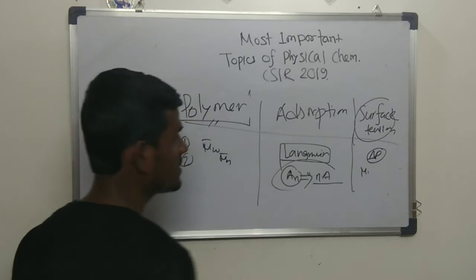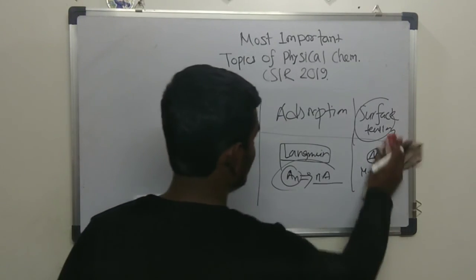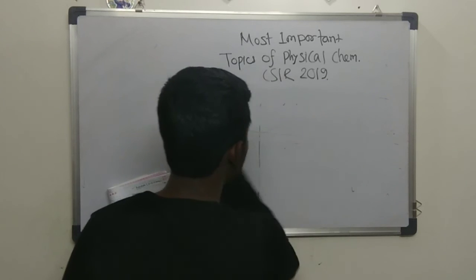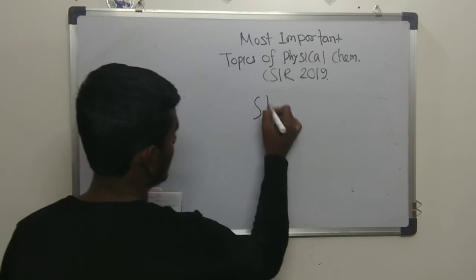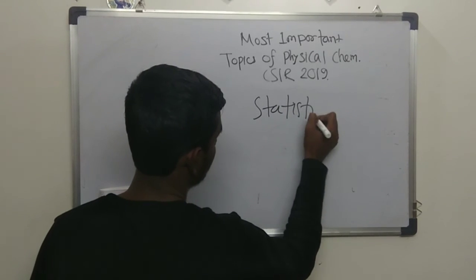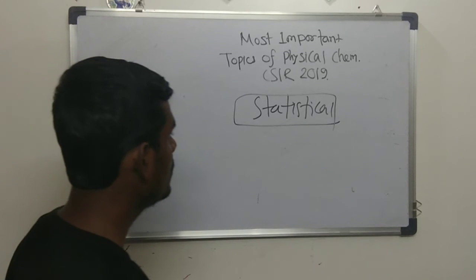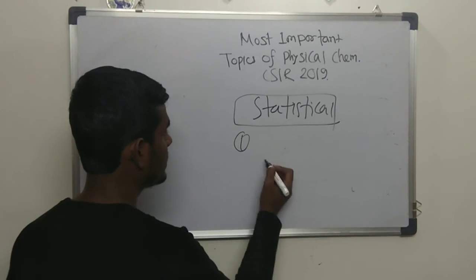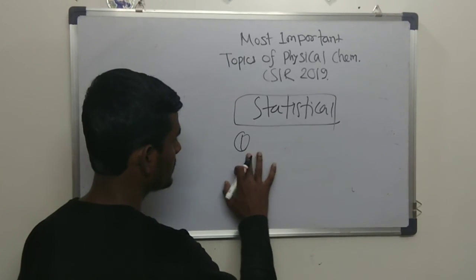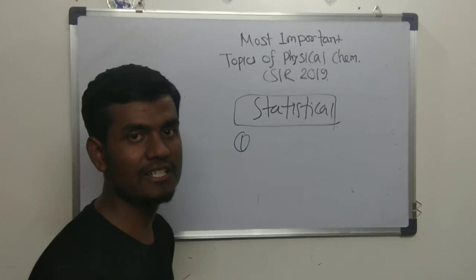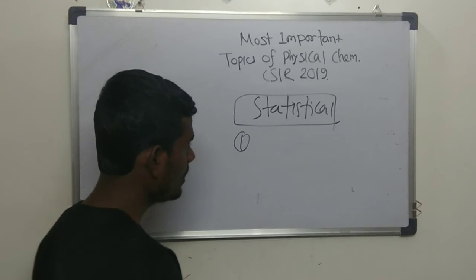The topic that I am going to discuss with you is most important, but I am mentioning it at the last: statistical thermodynamics. From statistical thermodynamics, what you have to follow, again, is some basic equations. What are the degeneracies? For example, they will give 2 molecules, 3 degenerate states and energy. How many ways can you distribute them?